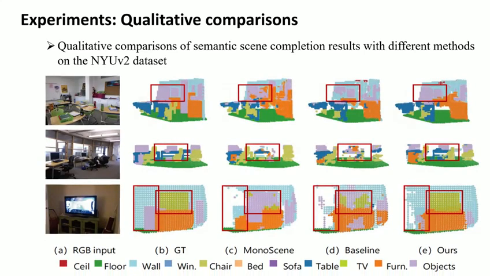The slide shows 5 groups of results: RGB input, ground truth, GT, the existing SOTA method MonoScene, our baseline model, and MonoMRN. It can be seen that MonoMRN restores more detailed features, for example, in categories such as ceiling, window, and chair. The results of MonoMRN are closer to the ground truth than those of MonoScene and the baseline model. This proves that our two-stage framework and core components are highly effective in indoor scene completion.